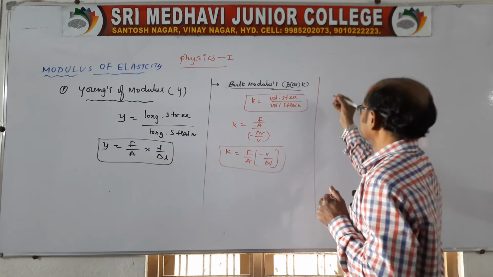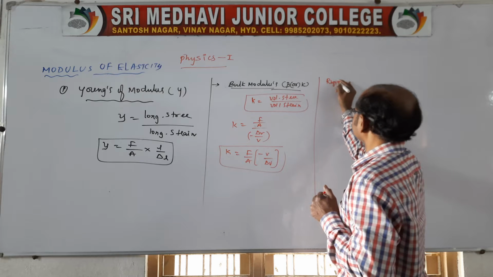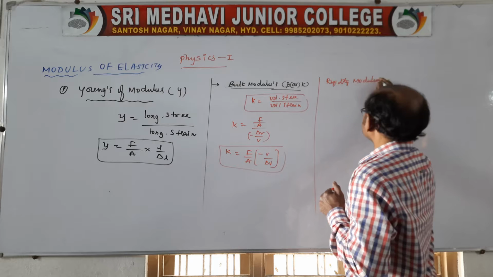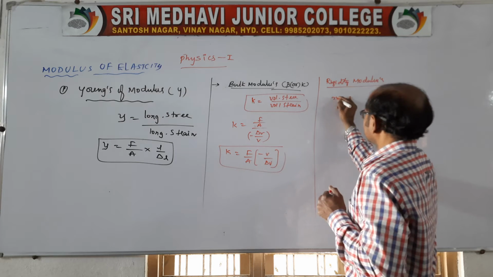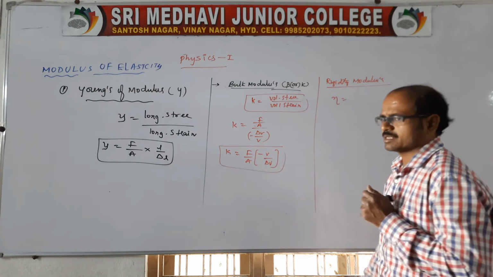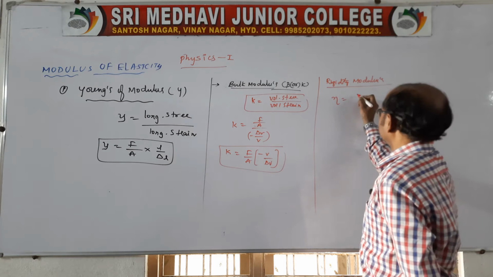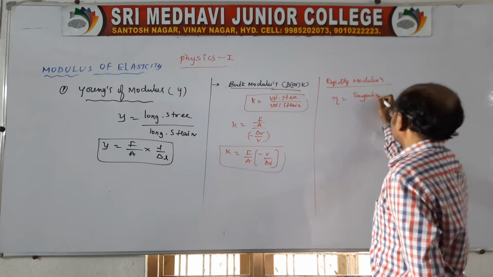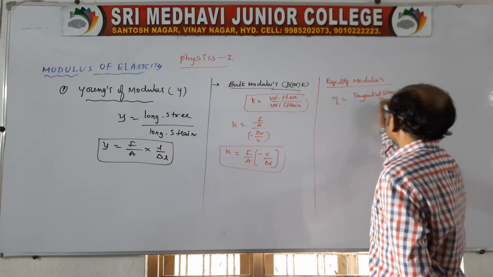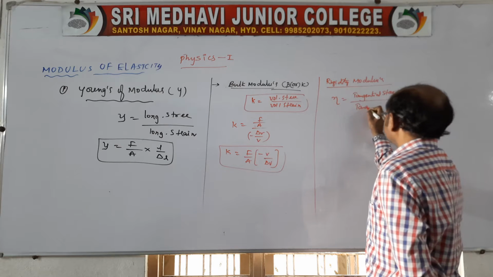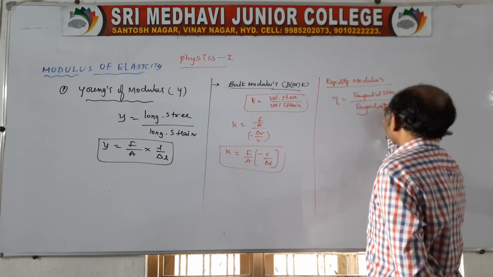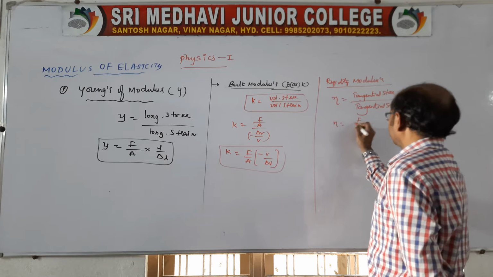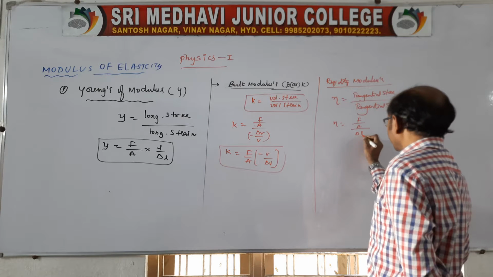The third one is the rigidity modulus. Right? Rigidity modulus is nothing but eta. Again it is within the elastic limit: the ratio of tangential stress to tangential strain. So eta is equal to F by A divided by delta L by L.